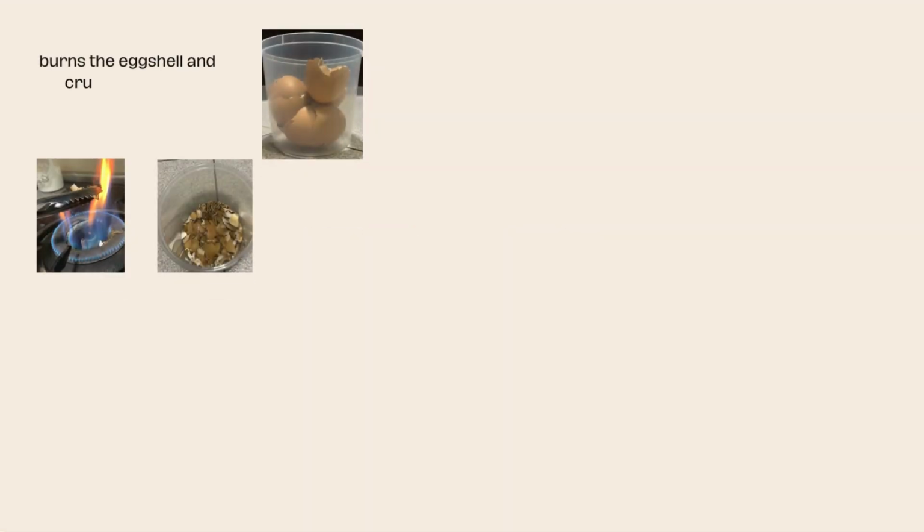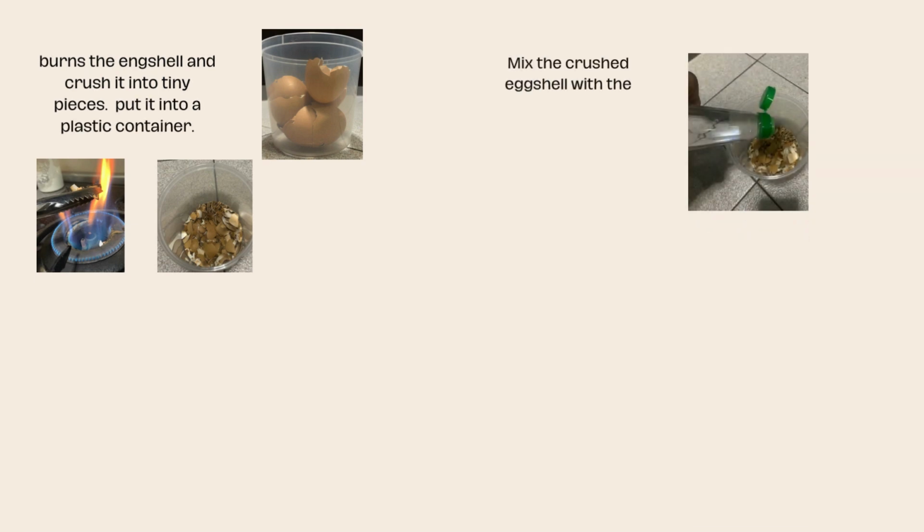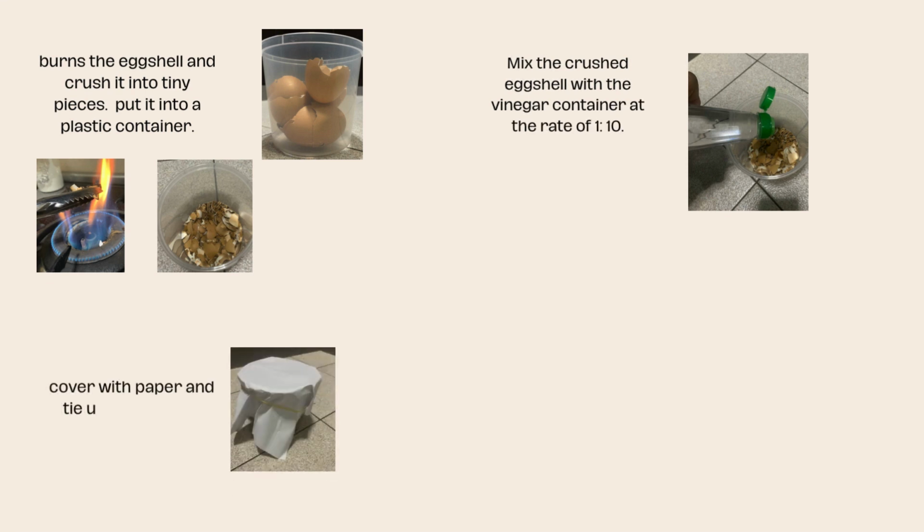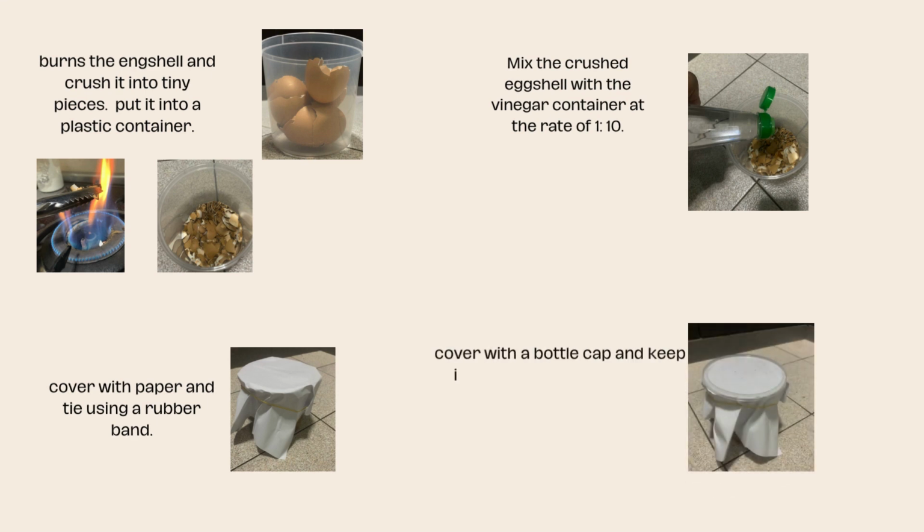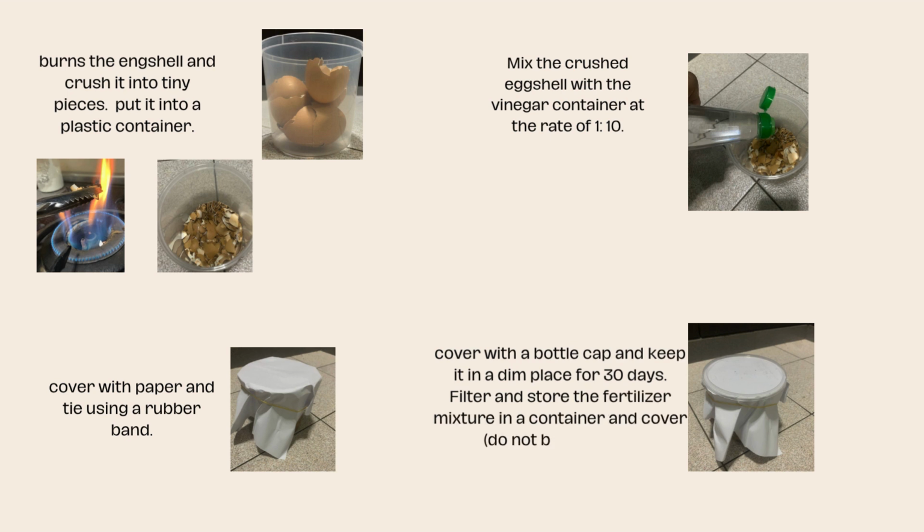First, burn the eggshell and crush it into tiny pieces. Put it into a plastic container. Next, mix the crushed eggshell with the vinegar at the rate of 1:10. Then, cover with paper and tie using a rubber band. Lastly, cover with a bottle cap and keep it in a dim place for 30 days. Filter and store the fertilizer mixture in a container and cover. Do not be too tight.